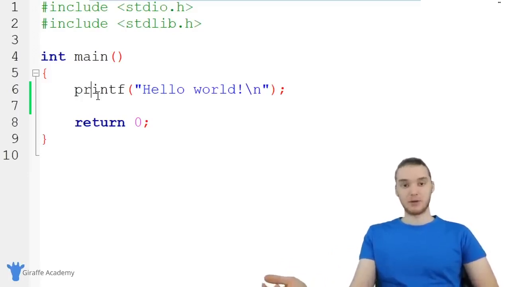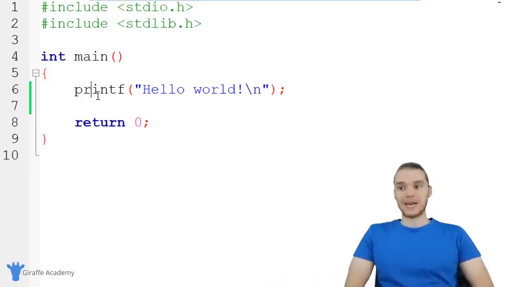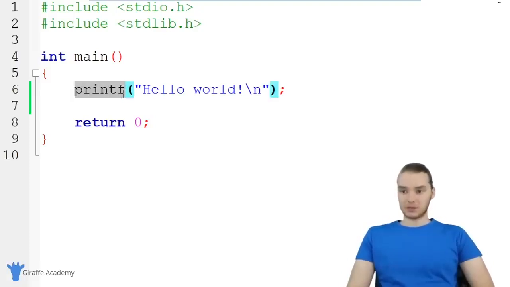And one of the cool things about computers is that we can program them to do anything. And C is one of the best languages to do that with. So let's look at this instruction over here. It's called printf. And like I said, this prints something out onto the screen. But you'll notice over here at the end, we have this semicolon. And this semicolon is actually really important. So whenever we write an instruction in C, we always want to end it off with a semicolon. That tells C that we're done with that instruction and we want to move on to the next one.